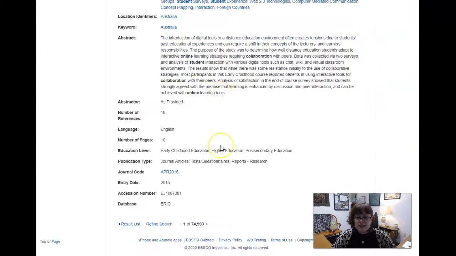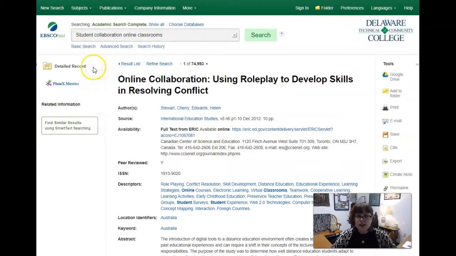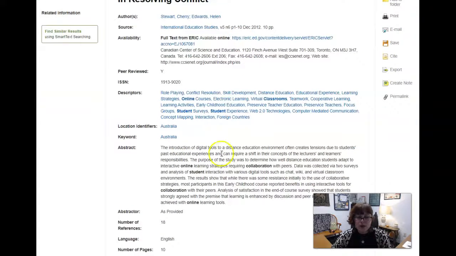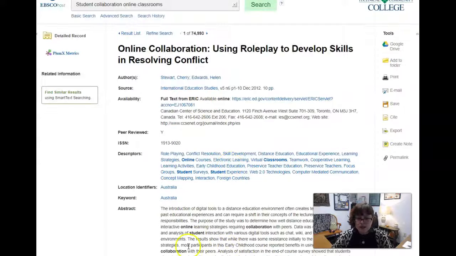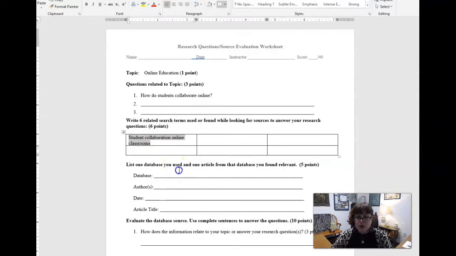As you can see, this does not have a full text. That's one of the things that you want to make sure that you do when you're searching for your actual paper, is clicking full text. The library can access it for you. As you can see here, I do have one available online, so I can go to that. But for my purposes, just to do this worksheet, I'm just going to use the abstract and all of this information here. So I'm going to bring this back up.